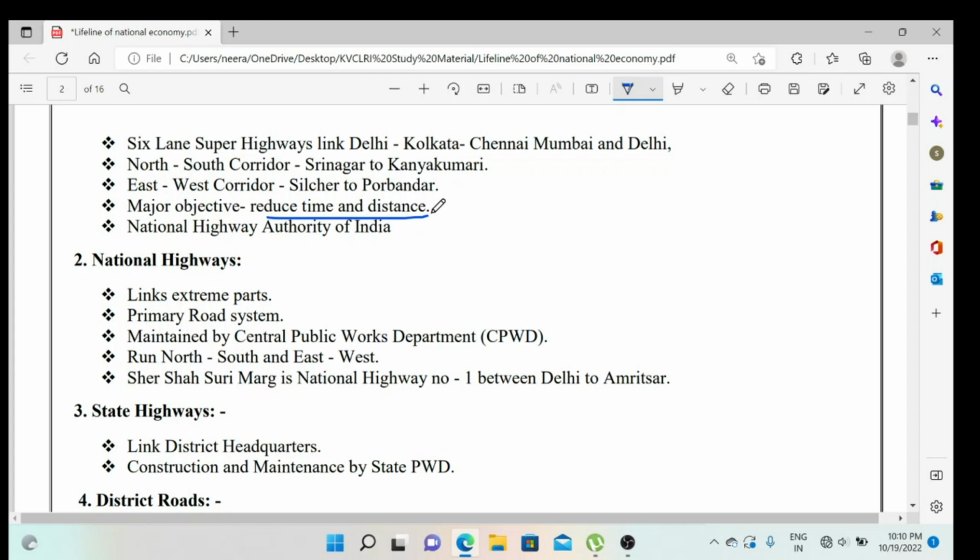So the main objective behind making these 6-lane super highways connecting these places is to reduce time and distance. The National Highway Authority of India has made these and maintains them, and whatever new highways or super highways will be built will be done under the National Highway Authority of India.